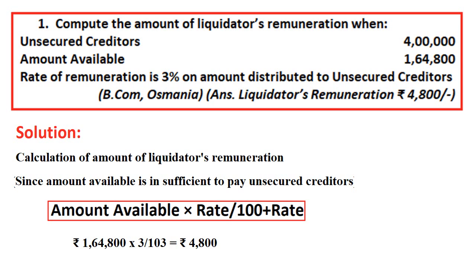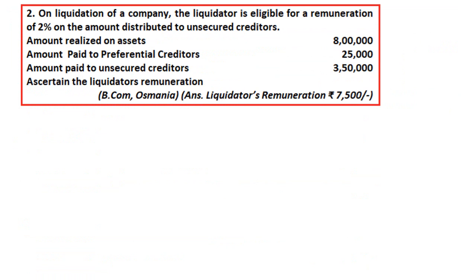Short question. Next question. On liquidation of a company, the liquidator is eligible to a remuneration of 2% on amount distributed to unsecured creditors. Amount realized is 8 lakhs. Amount paid to preferential creditors 25,000. Amount paid to unsecured creditors 3,50,000. Amount is more than sufficient, 8 lakhs we have. Ascertain the liquidator's remuneration.